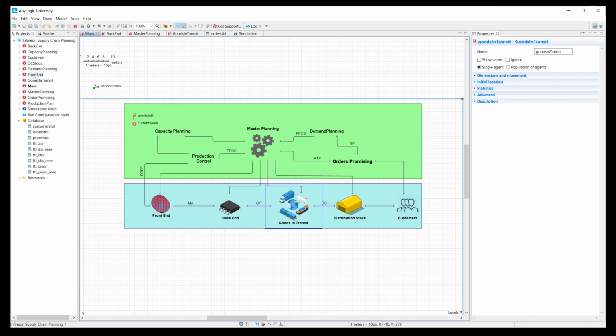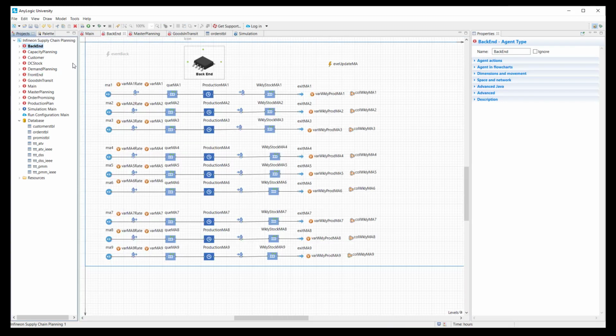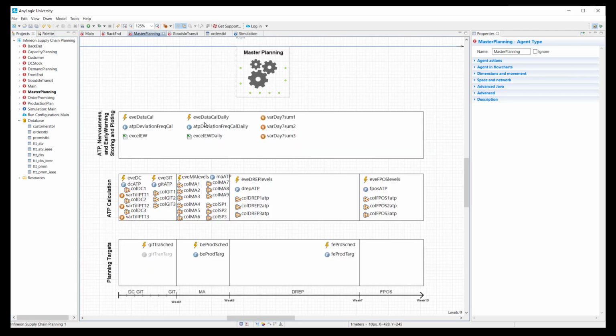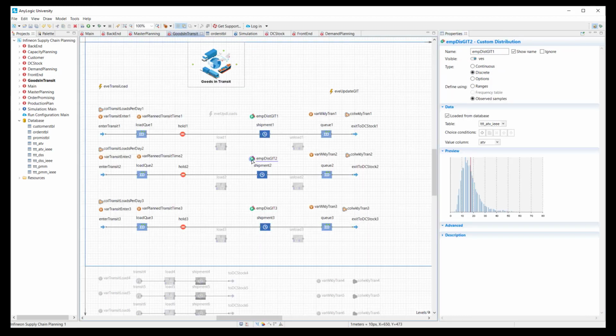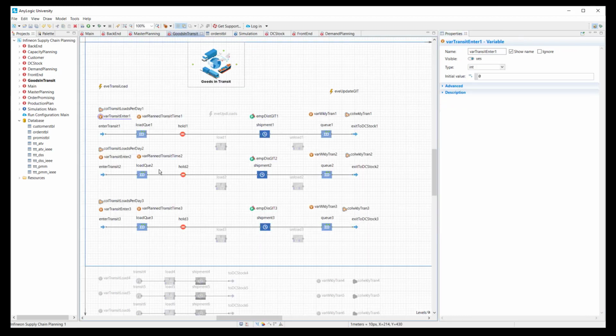Each agent has some attributes that come from the internal discrete event model. For instance, the backend agent consists of three different factories that aim to imitate the overall input and output of each backend. In the core of the planning system, or master planning, agents calculate plans and send targets. To see how the model runs, I'll go through a short example.